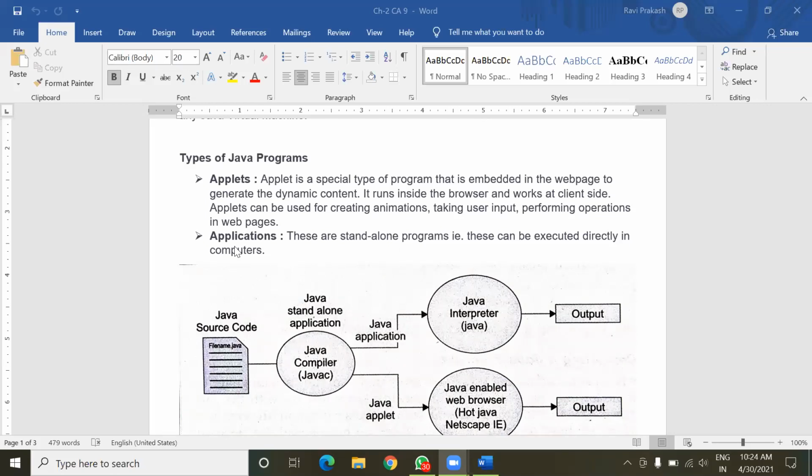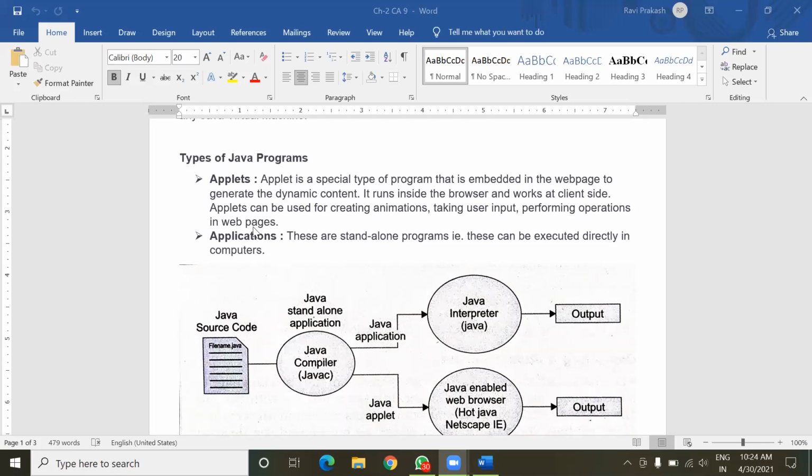The next type of Java program is applications. These are standalone programs. Applets are not standalone because they are implemented through HTML, a markup language used for designing web pages.